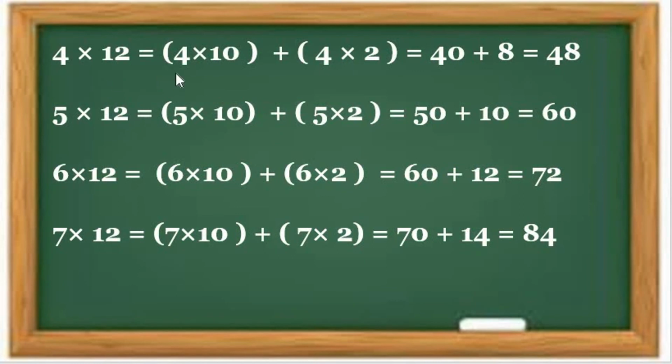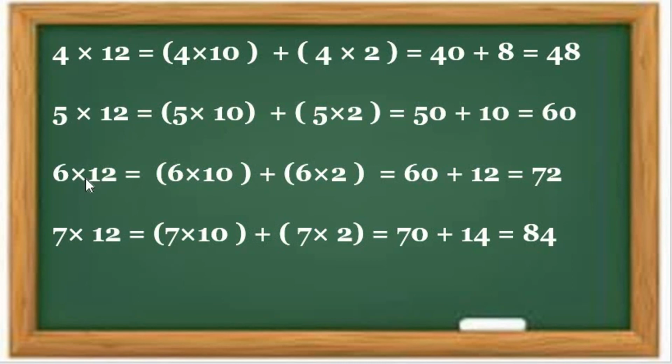So first of all we did 4 multiplied by 12 is equal to 48, 5 multiplied by 12 is equal to 60, and 6 multiplied by 12 is equal to 72. Means 12 fours are 48, 12 fives are 60. Okay, one by one let's see here, all students. First of all, 12 ones are 12. 12 twos are 24. 12 threes are 36. And here 12 fours are 48. And 12 fives are 60. Okay, and now 6 12s are how many? 6 12s are 72. Already we have done it.